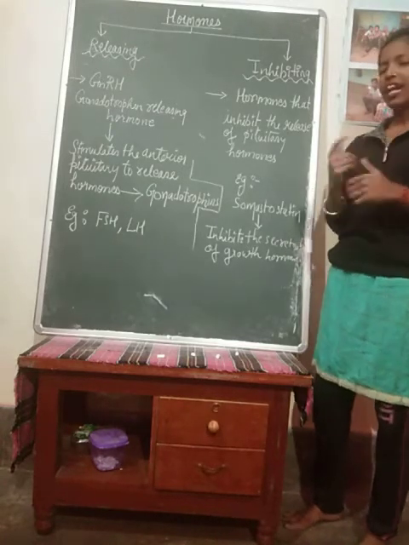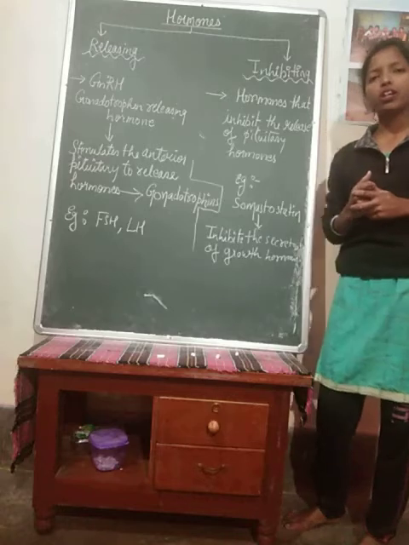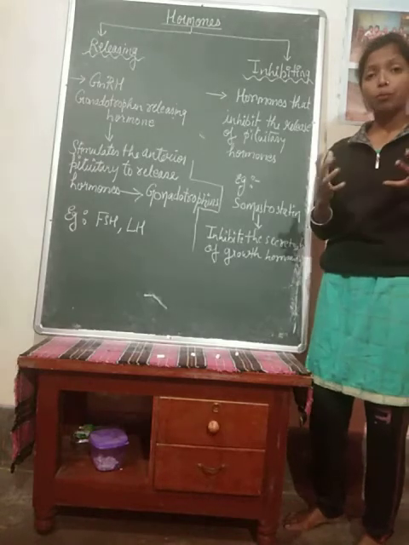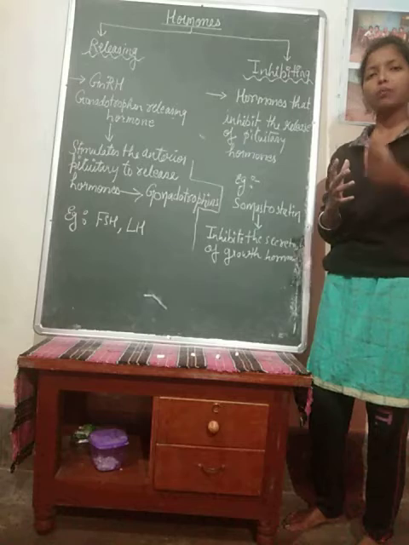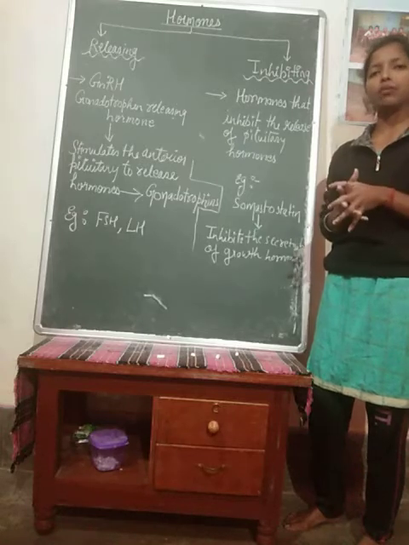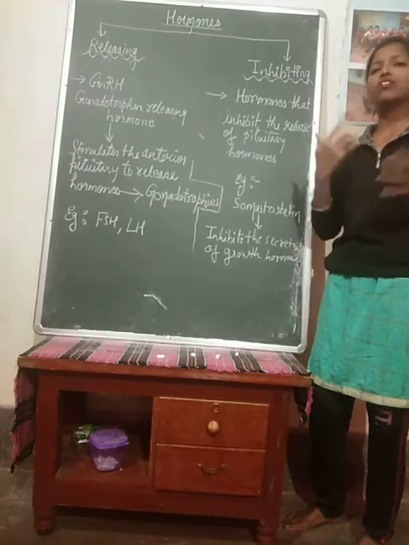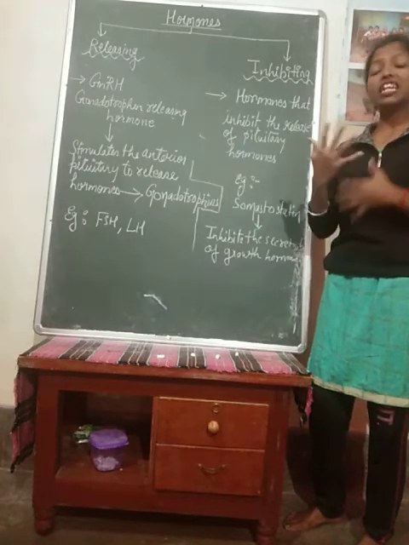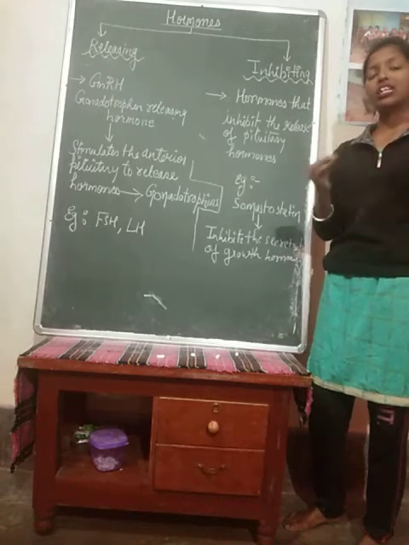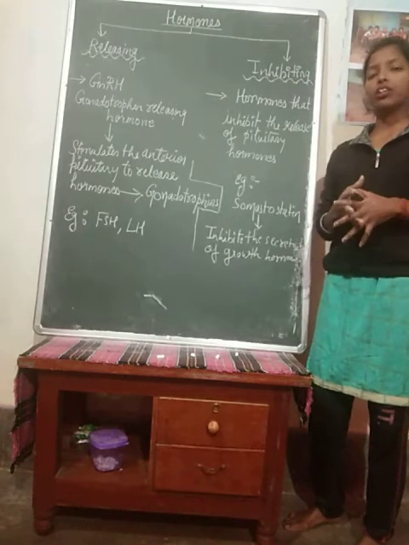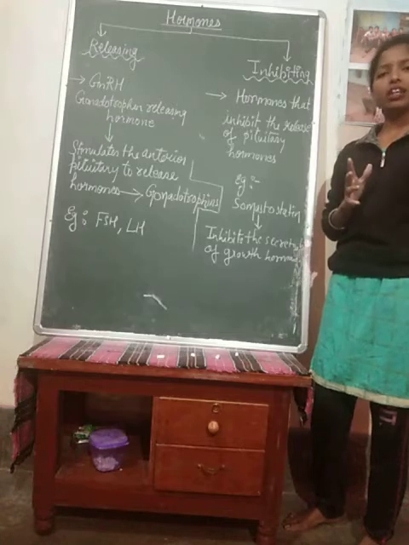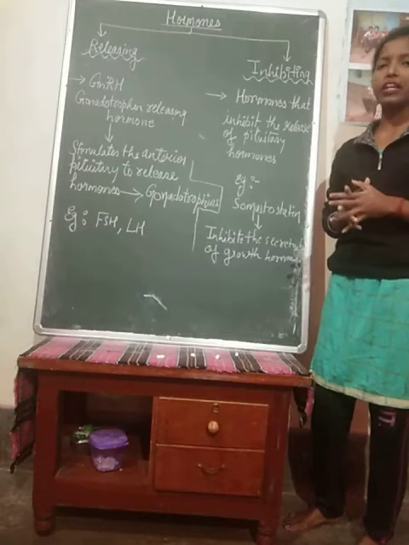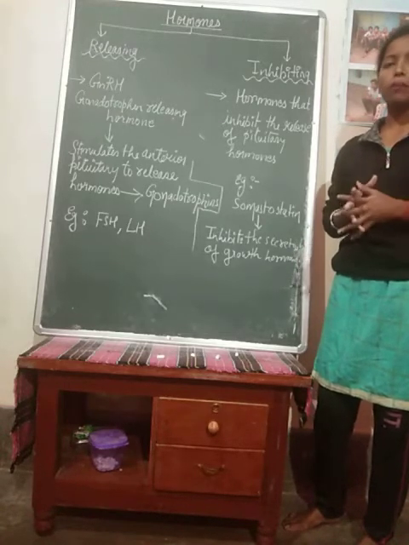Or cyclical processes are there, which need to take place at regular intervals of time. If the hormone is secreted continuously, then how will that cyclical period occur? So at one time or another, the secretions have to be inhibited for a period of time.